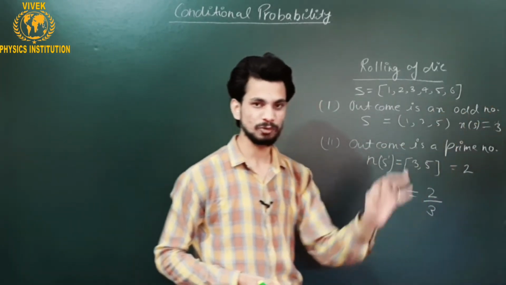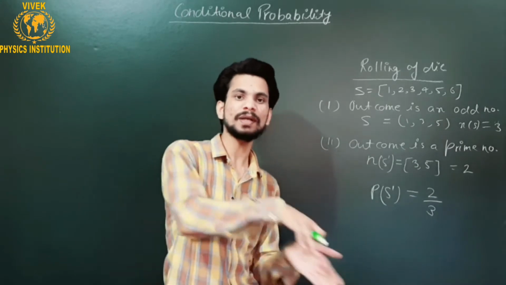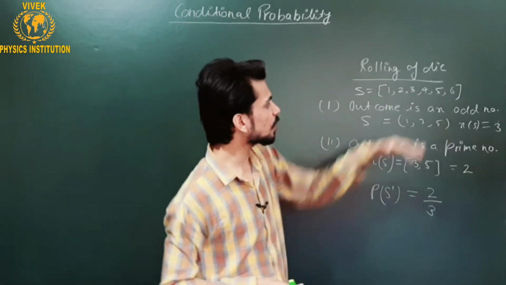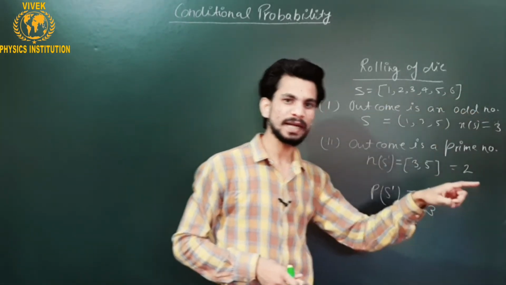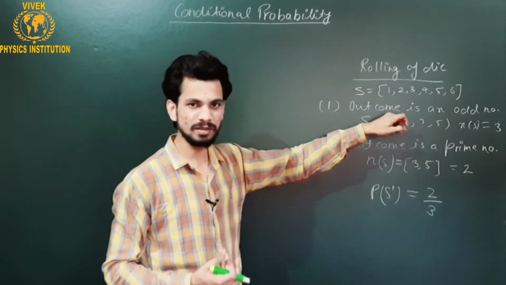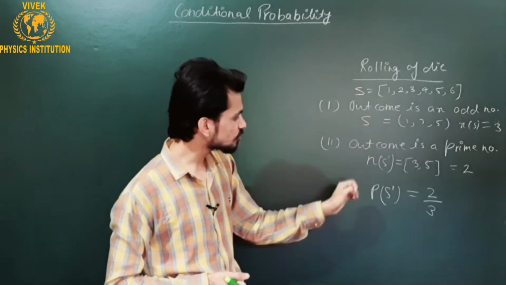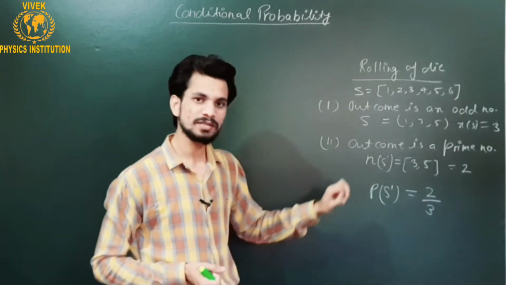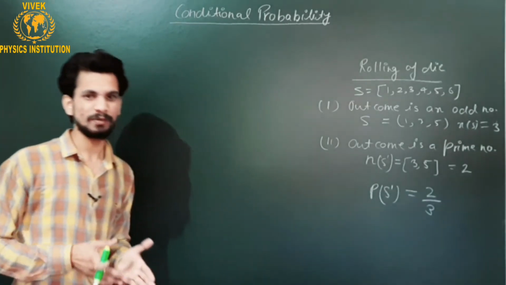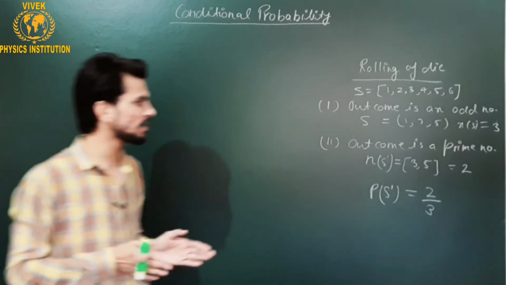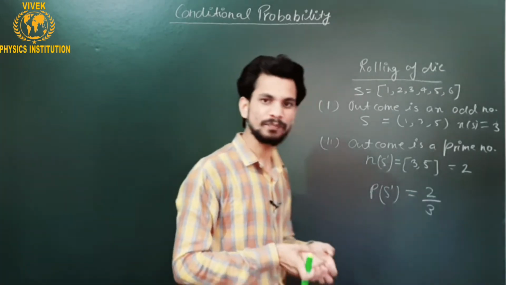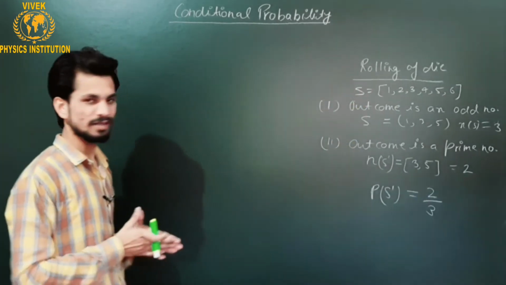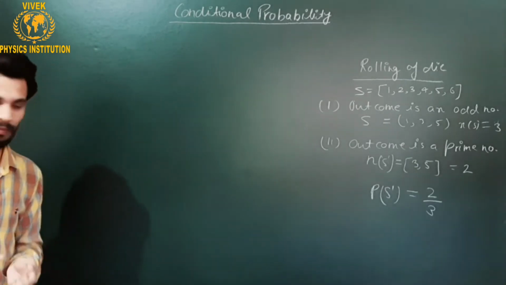So we have to choose the numbers whose probability is asked out of what has already happened. This is the condition given in the question, and the probability I have found up till now is simply known as conditional probability, because I have worked under the condition that was given to me.